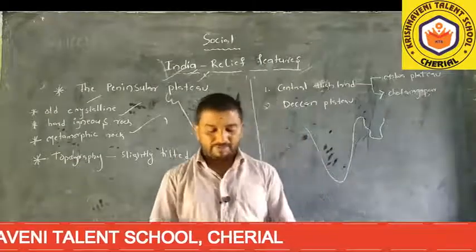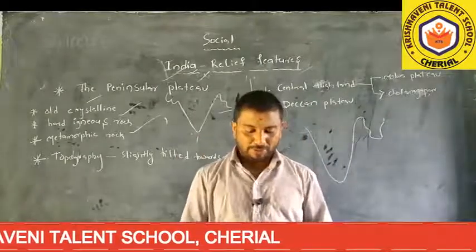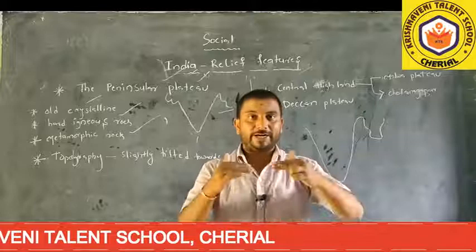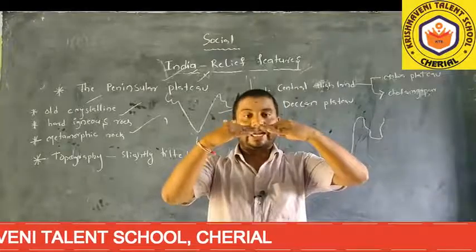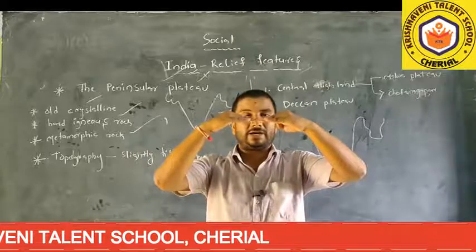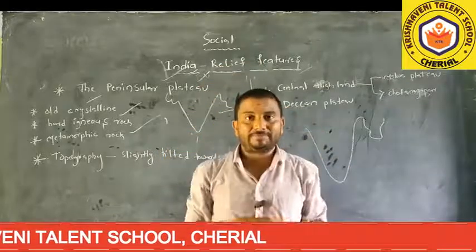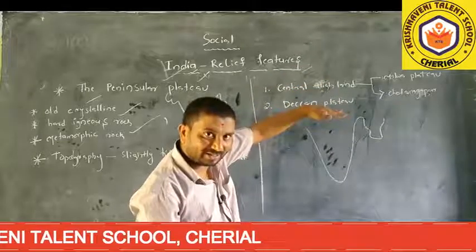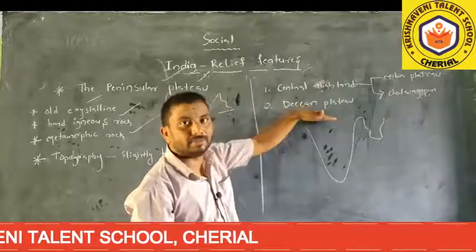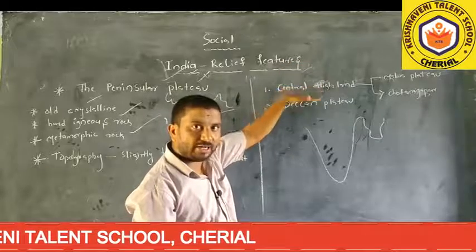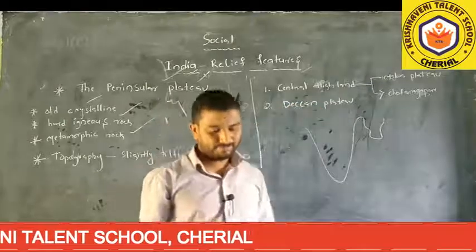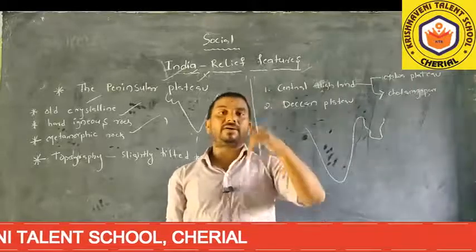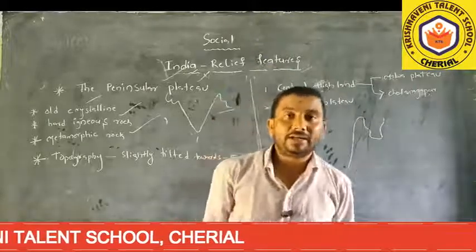When we observe the physical map of India, the Central Highlands are located south of the Indo-Gangetic plain, north of the river Narmada.